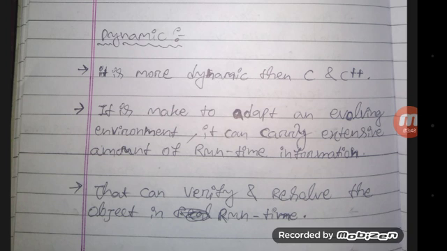It can carry an extensive amount of runtime information. Runtime information means one kind of information is used at compile time, and for executing in the real world we use the runtime environment, so that when the program runs in the real world, what output can be gained and what output can be performed, so it can contain an extensive amount of runtime information.